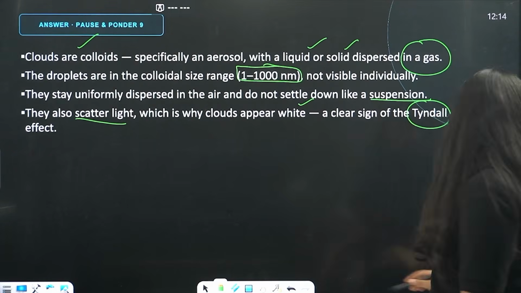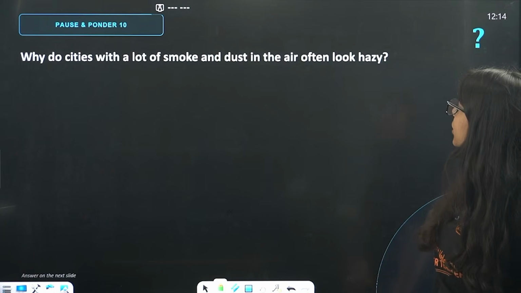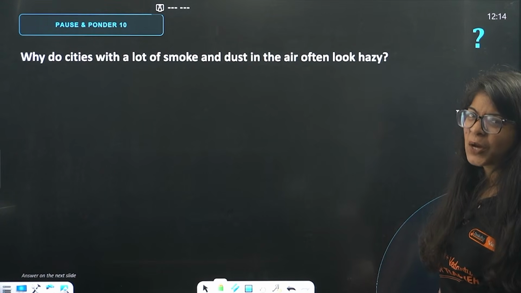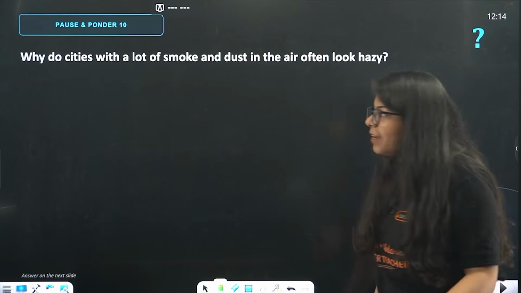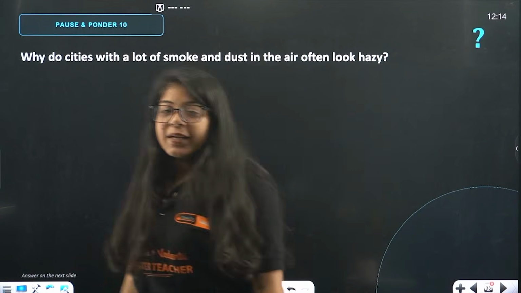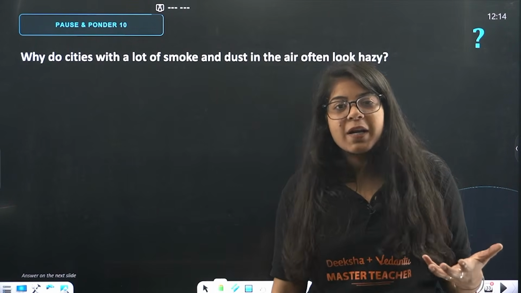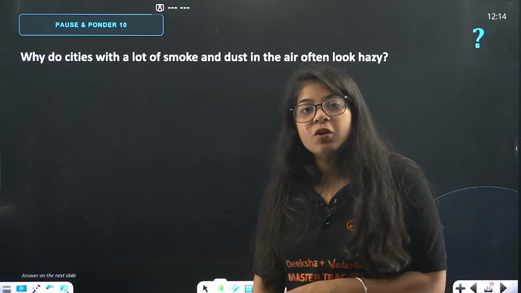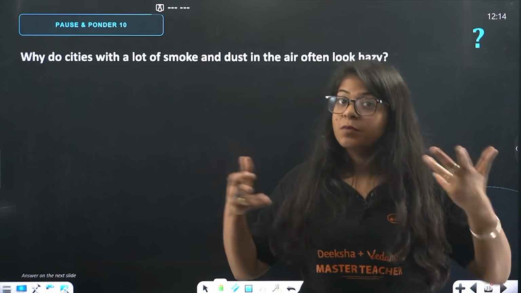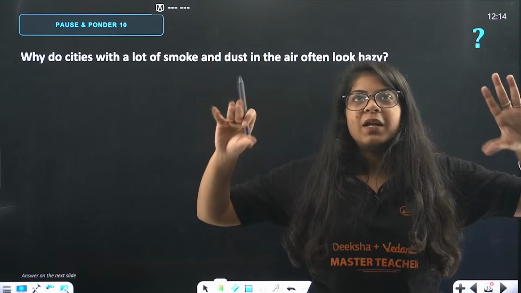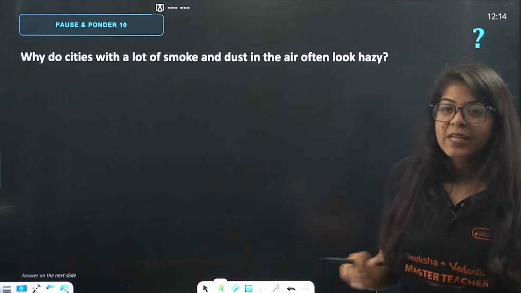Done? Great. Next question. Why do cities with a lot of smoke and dust in the air often look hazy? Almost all the cities in India. Not something to be proud of, but what can we say? Because, beta, there are so many dust particles and water droplets scattering light. When they scatter light, the path of that light becomes visible, so the sky is not visible. That's why it looks smoky, it looks hazy, right?